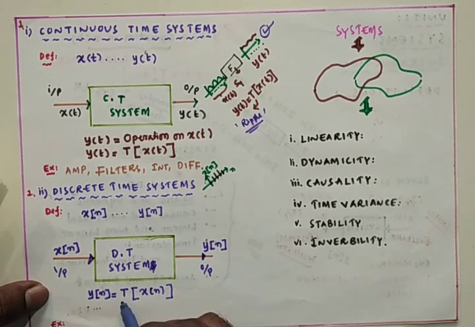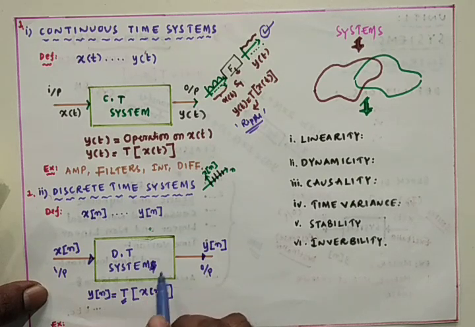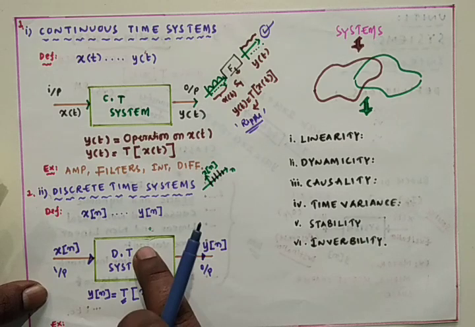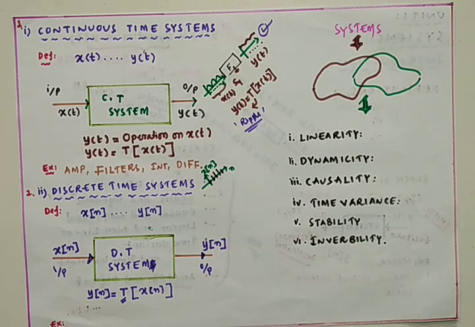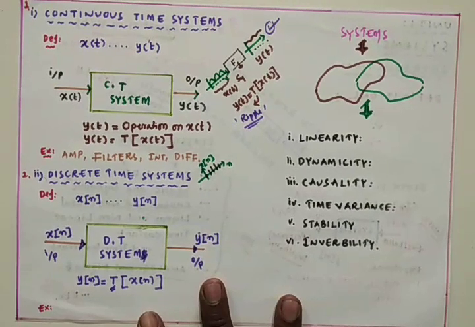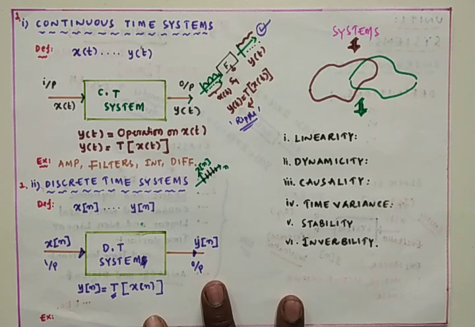So the transfer function is nothing but a function which is defined by the particular system. Based on the system behavior only, the transfer function can be decided, and based on the transfer function we can expect one particular response, that is nothing but the output.